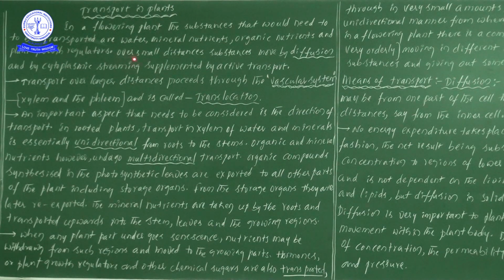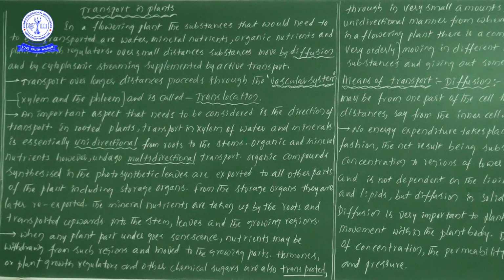Over small distances, substances move by diffusion. Suppose food materials or minerals would like to move from one place to another over small distances. At that time these molecules can be transported by the process of diffusion.